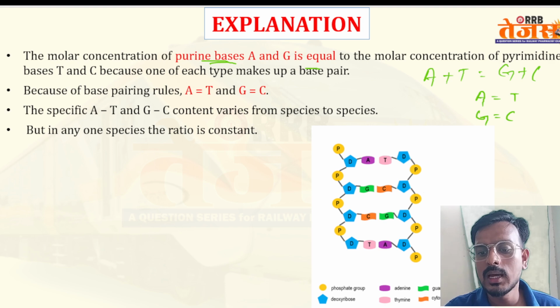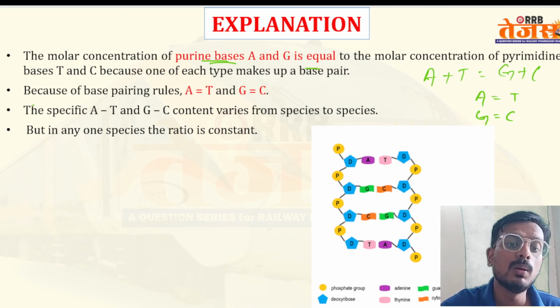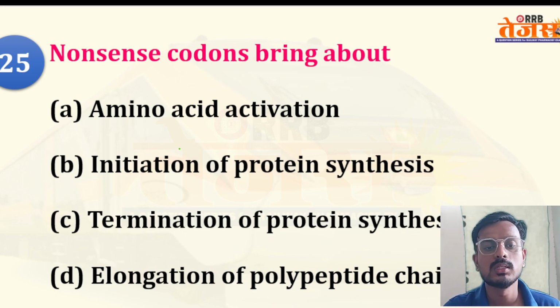Another question is asked about how many bonds are between A and T. A double bond is present between A and T, and a triple bond is present between G and C. You have to remember it like this.